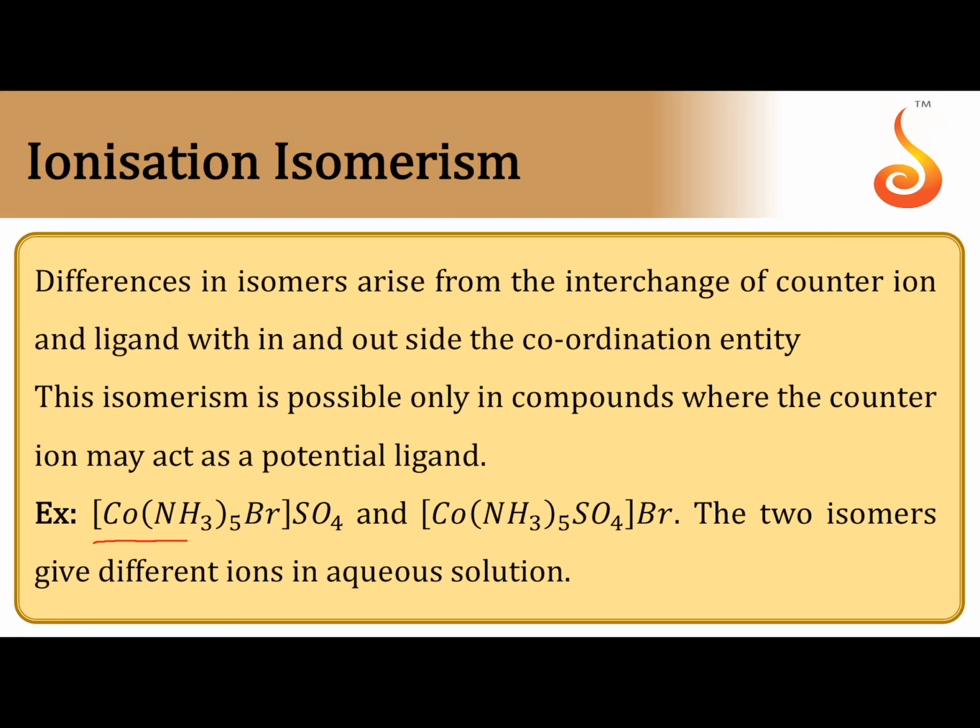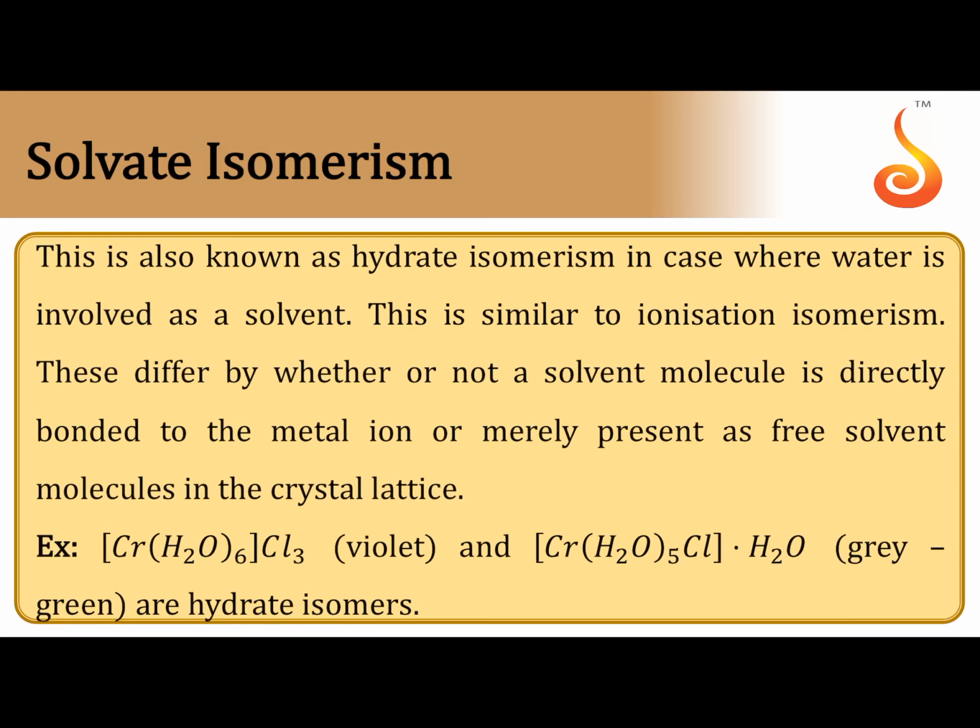Ionization isomerism. This type of isomerism arises due to the presence of exchangeable counter anions and anionic ligands. When sulfate is present outside, during ionization we get a sulfate ion and a complex ion with 2 units of positive charge. When the next one is dissolved in water, we get the counter anion Br minus and a complex cation with 1 unit of positive charge. So these two have the same molecular formula, but they differ only in the mode of ionization. That's why this is called ionization isomerism.